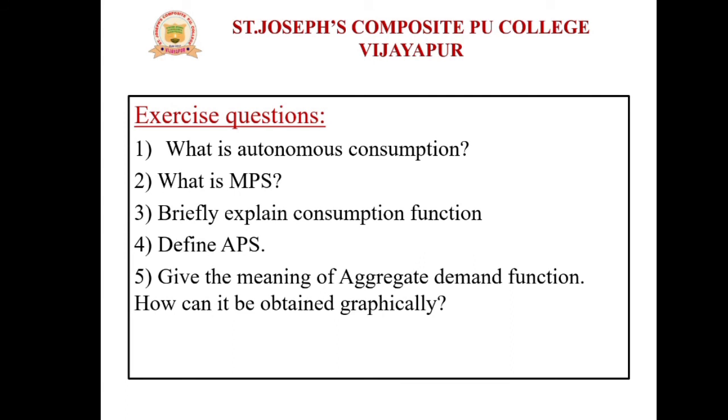Students, today we learned so many concepts, 1 mark questions as well as a 4 mark question. These are some of the exercise questions you need to write in your assignment book and also practice. What is autonomous consumption? You just revise the concept. What is MPS? Briefly explain consumption function. Define APS. The 5th question no need to answer right now because that concept is pending. So up to 4 questions you need to answer.